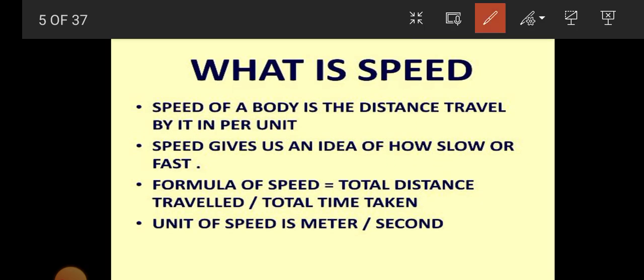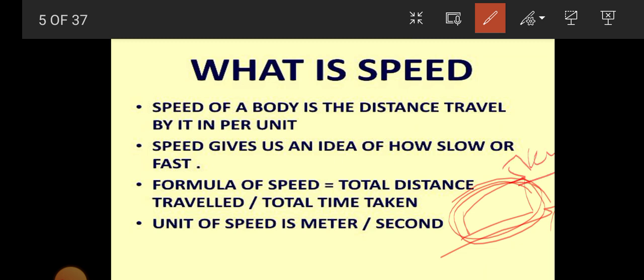Now what is speed? Speed means, now see, this is a car. If it is moving along a straight line or in a curve or curvilinear path, it doesn't matter. The car covers 5 kilometers distance in 2 hours, which means the total distance covered per unit time is known as speed.